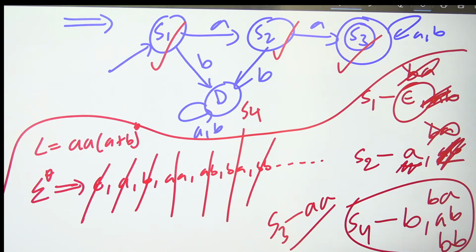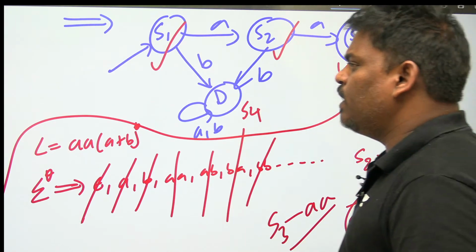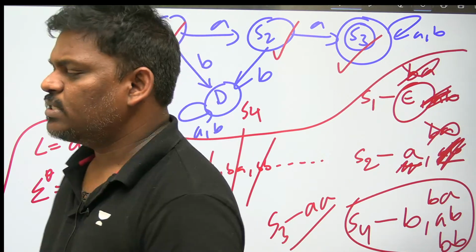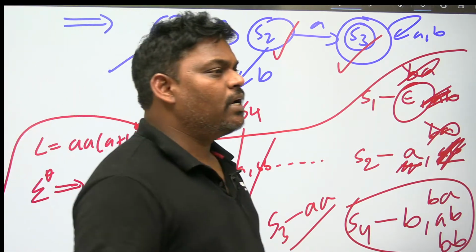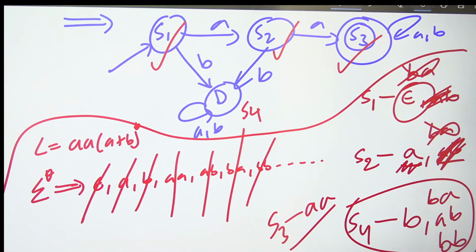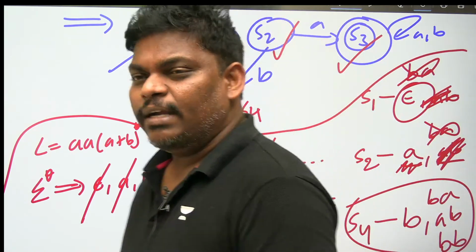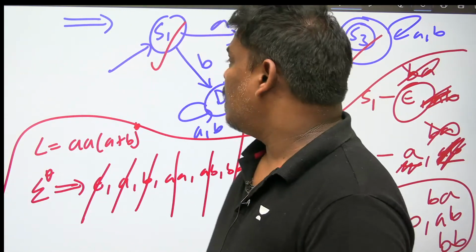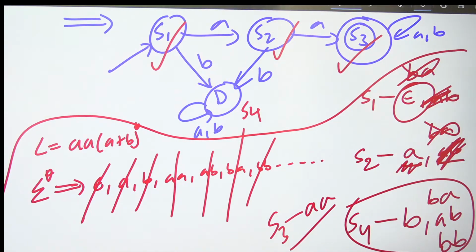If anyone asks you from today onwards, for the given language, how many equivalence classes are there? What you do is, construct minimal DFA. How many states are there? Say those many equivalence classes. Suppose you don't want to use DFA, you can do like I said, with red color, whatever I did. Otherwise, construct minimal DFA, count the states; those many equivalence classes. To get more clarity, let us go to the next problem.